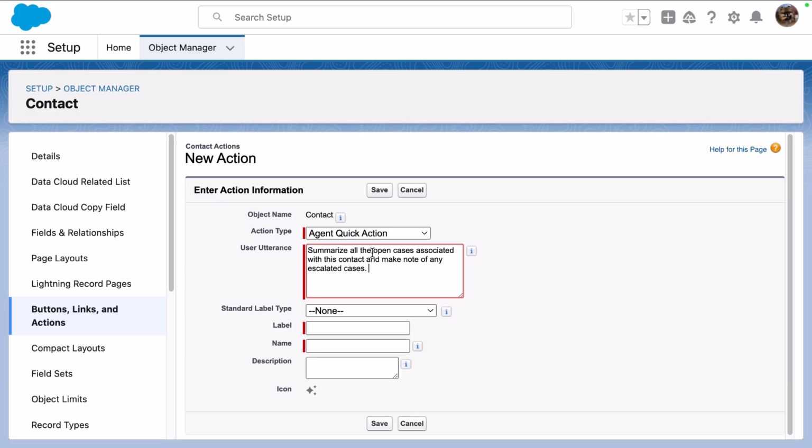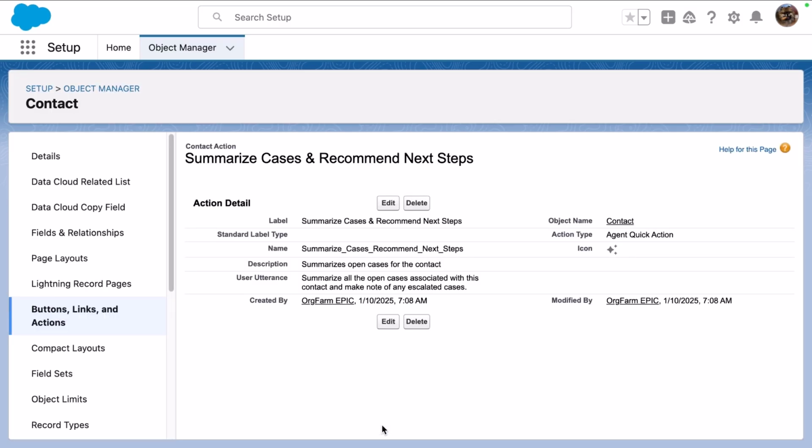In this case, we're going to say summarize all the open cases associated with this account and make note of any escalated cases. Then we're going to name our action with the label and API name. And because we're awesome admins, we always provide descriptions in our fields. Once you save the quick action, you're going to add it to your Lightning record page.